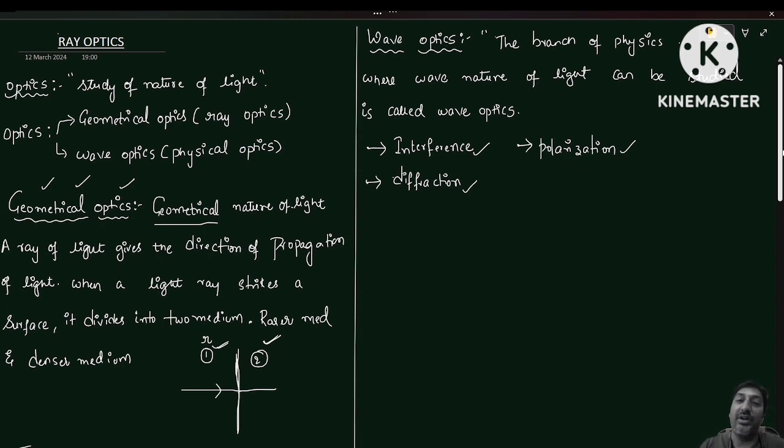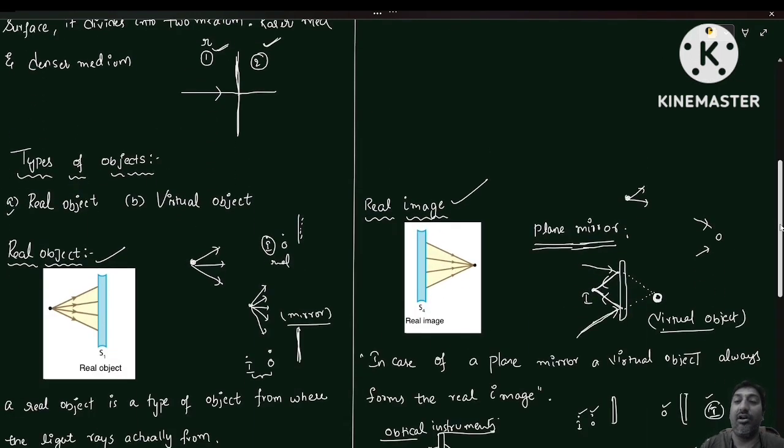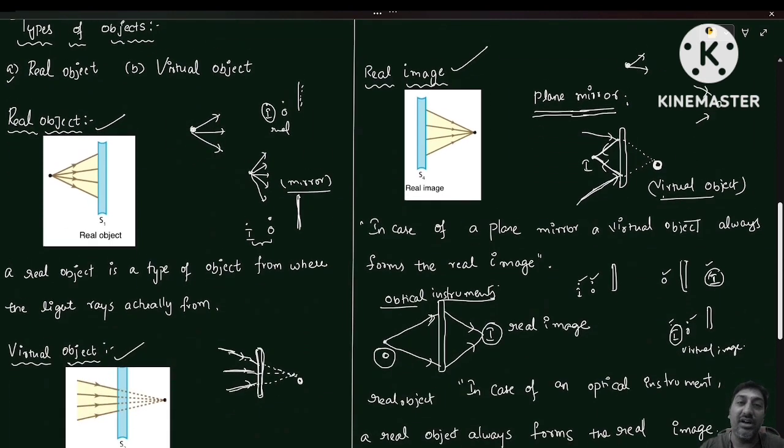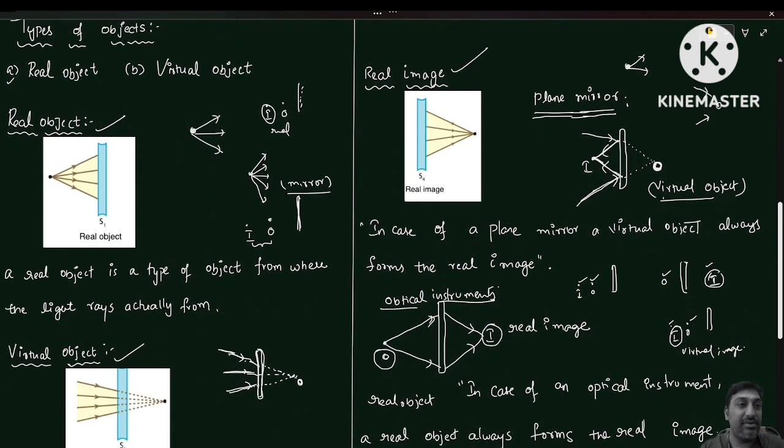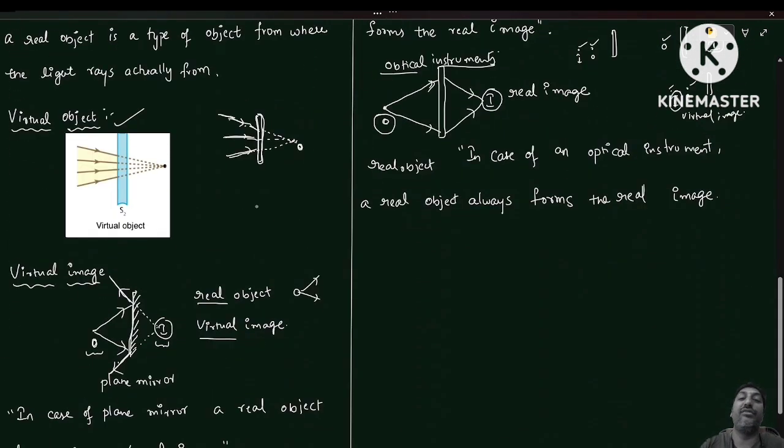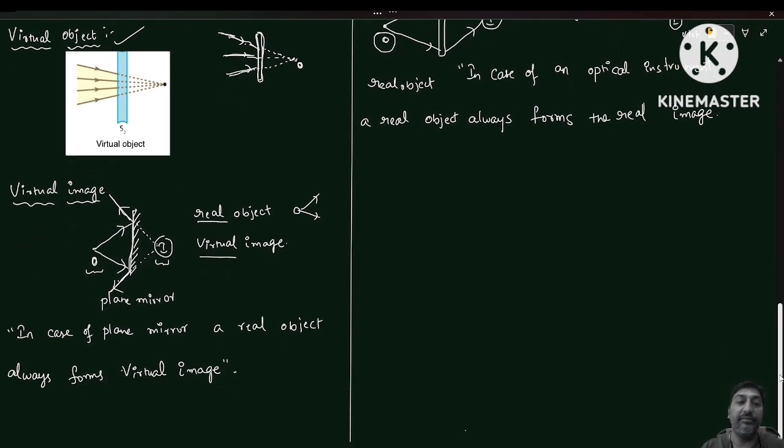The other name for geometrical optics is ray optics, and the other name for wave optics is physical optics. Later, we learned about types of objects, what is meant by real object and virtual object, and what is meant by real image and virtual image. Okay, now take down up to here.